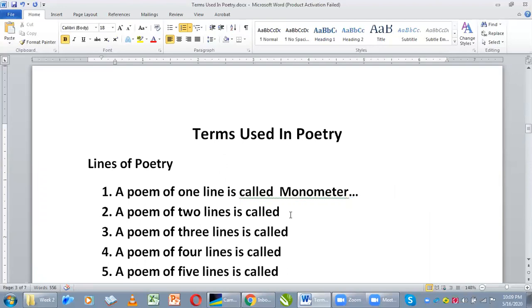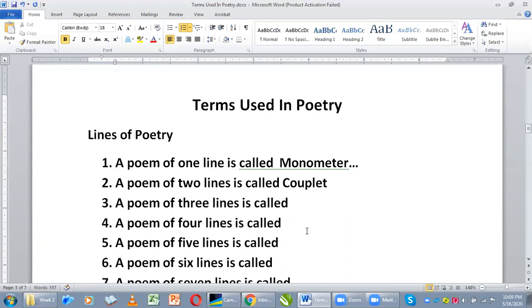A poem containing only 2 lines is called a couplet, just like couple. A poem of 3 lines is called a tercet. Please, if you find triplet among the options, this is not it. Triplet has to do with a set of 3 children born at the same time. You know that definition. So tercet is not triplet.